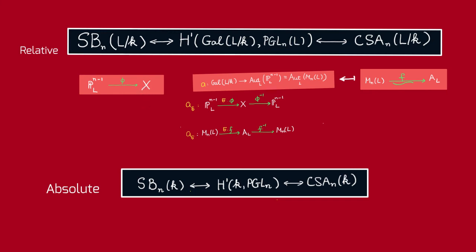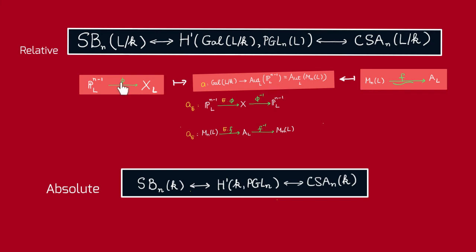Because X splits over L, we have an isomorphism φ between the projective space and X_L. The key idea is that this group PGL_n(L), which we viewed as the automorphism group of the matrix algebra M_n(L), we can also view as the automorphism group of the projective space P^(n-1)_L.